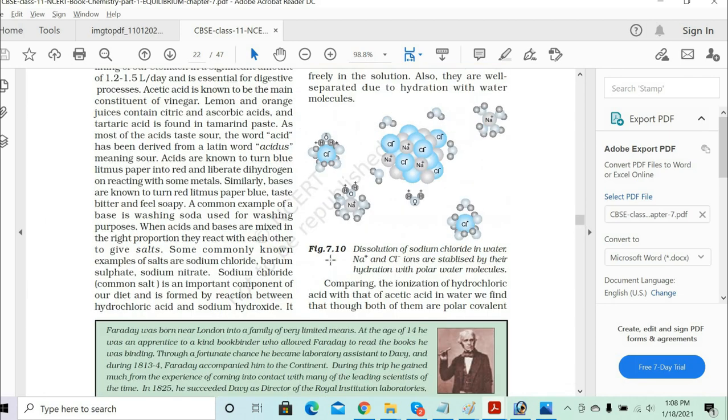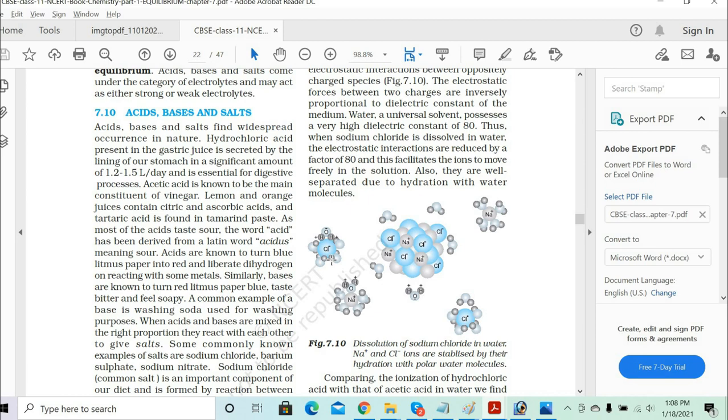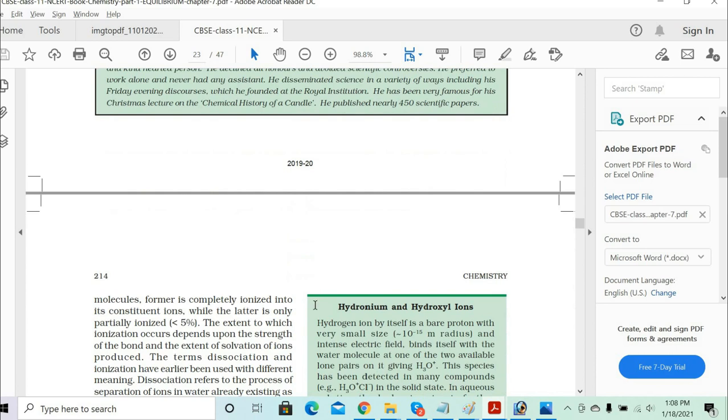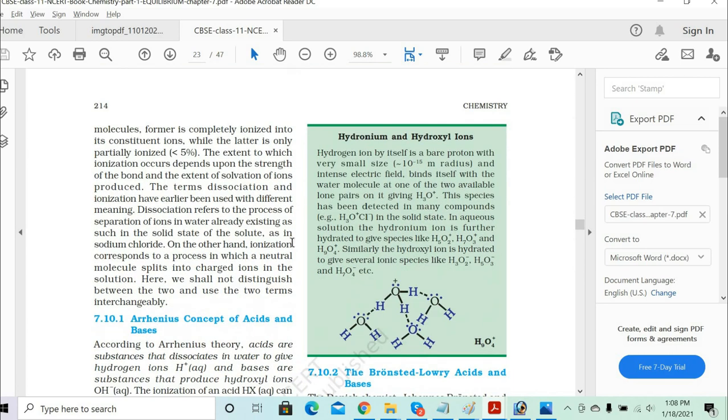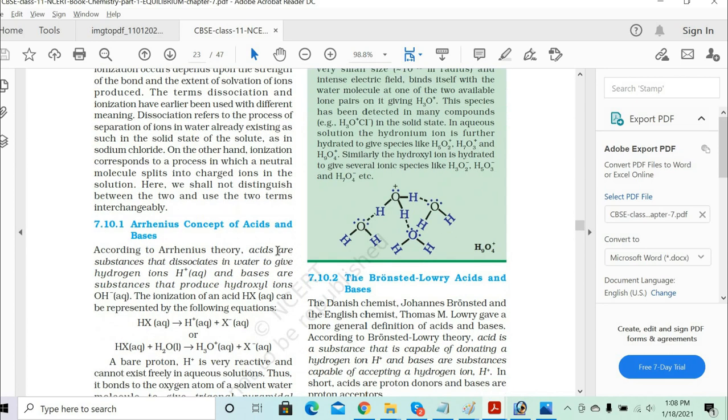Vijay, any questions, any doubt till now? Not yet, sir. Excellent. This is a simple revision of your 10th grade.